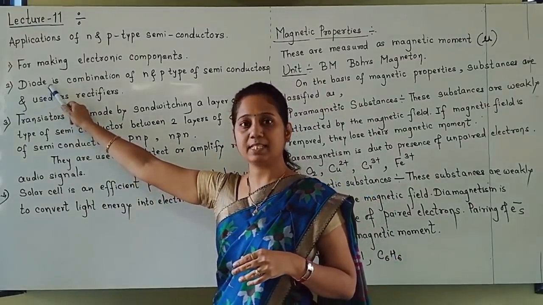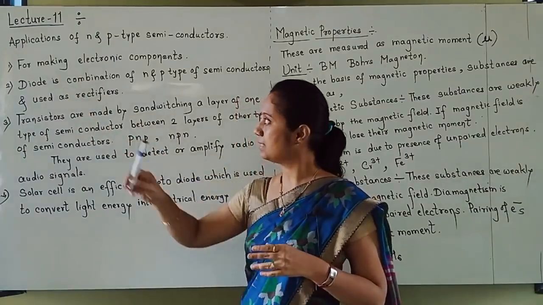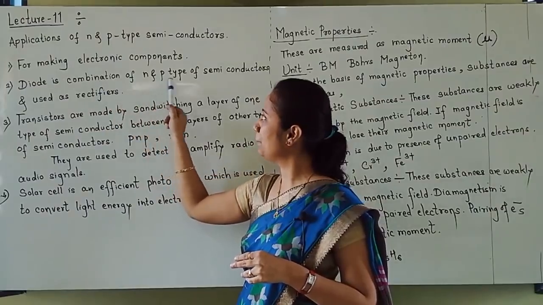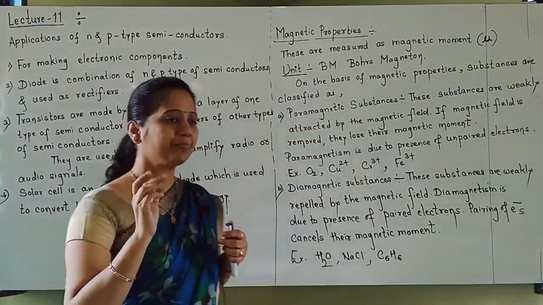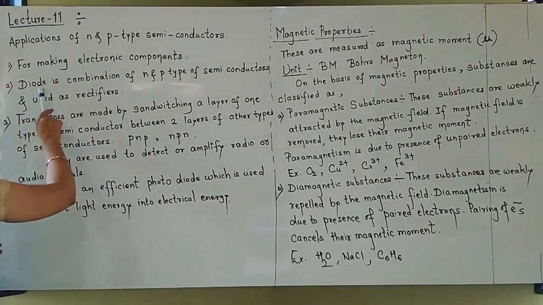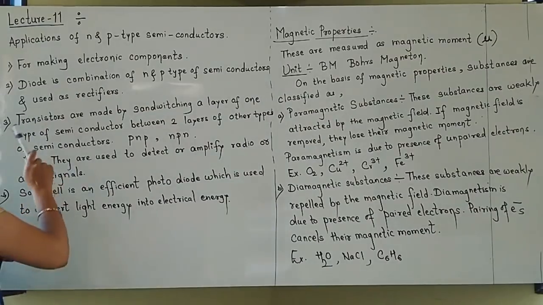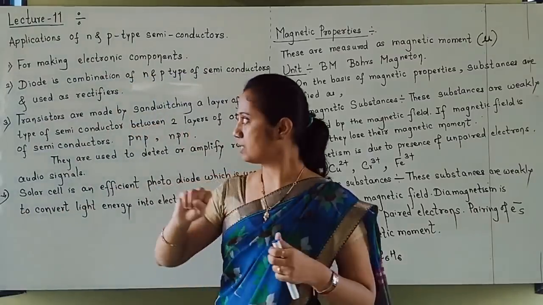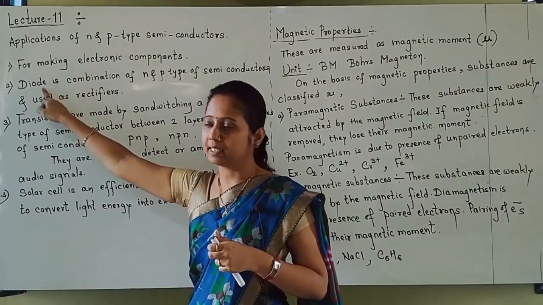For example, the first electrical device is the diode. In a diode, N and P type semiconductors are used. Diode itself tells you that two semiconductors will be there. So a diode is just a combination of N and P type semiconductors.